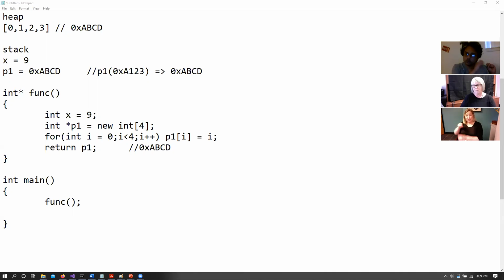So ABCD is the value that is being stored in that variable, but that particular variable is again stored in a particular address, and we are calling that address A123. So when we return P1, essentially we are returning the value ABCD, right? So when we return, two things happen. First thing is it returns ABCD and it returns back here. Let's have some pointer value here. Let's say A. So A basically becomes address value ABCD because A is a pointer.